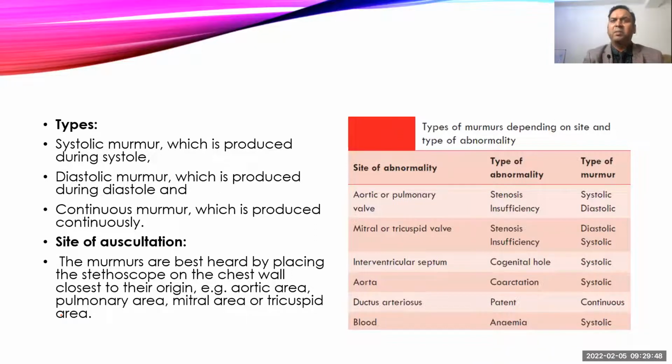So there are various different types of murmur: systolic murmur, diastolic murmur. Systolic murmur is produced during systole, diastolic murmur is produced during diastole, and sometimes a continuous murmur is present throughout the cardiac cycle. And depending upon the site, the murmur will also differ. Aortic murmur is best heard in the aortic area, pulmonary murmur best in the pulmonary area, mitral murmur best in the mitral area, and tricuspid murmur is heard better in the tricuspid area.